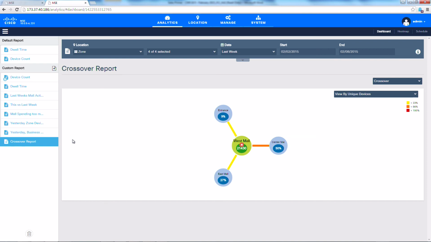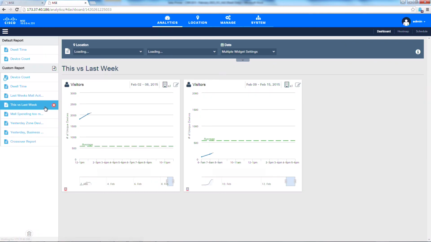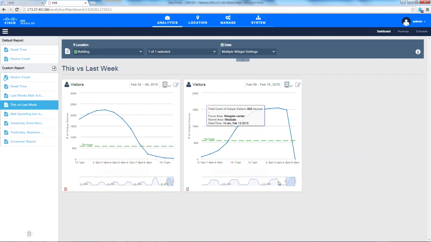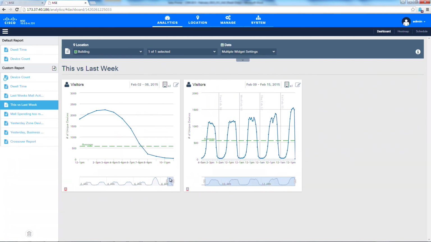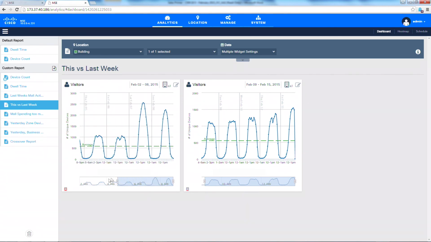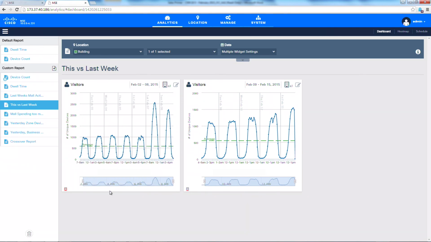Another use case would be to compare this week to last week, or how people visited this week compared with last week, or any two date ranges really. So I've created a report. I've called it this versus last week. On this side of the report, I have the visitors for last week, and on this side, I have the visitors for this week. And I can create this report, and I can expand it a little bit so I can see a little bit more data here. And very quickly, I can compare and see how I am doing this week in comparison to last week.